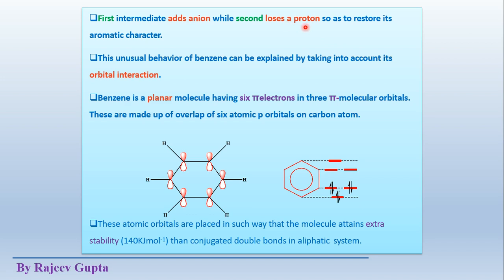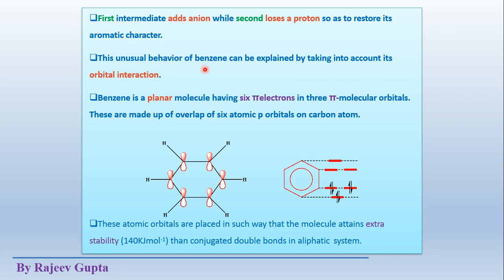Due to this loss of a proton, the aromatic character is again restored. So aromaticity is not lost in the second reaction, or we can say in benzene we may not lose this aromatic character.